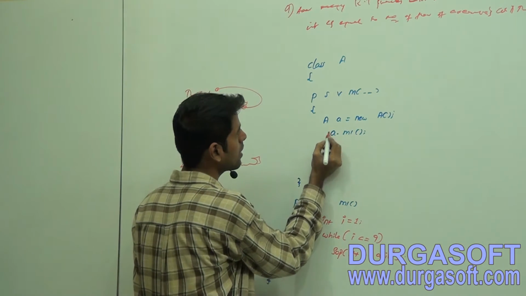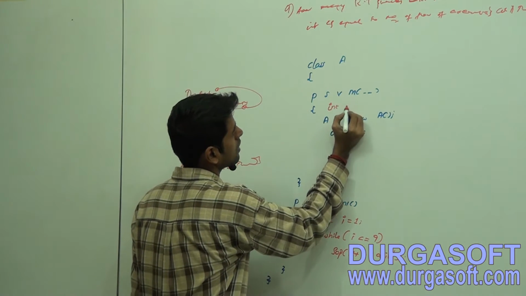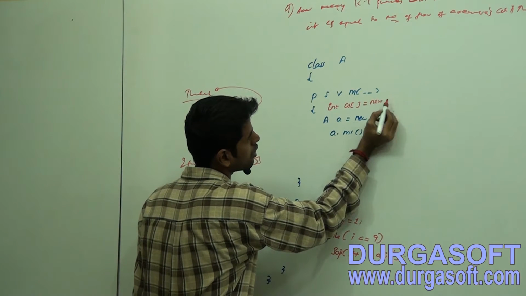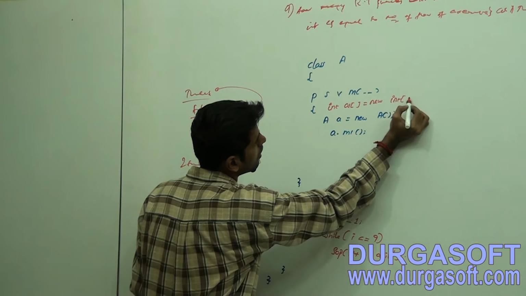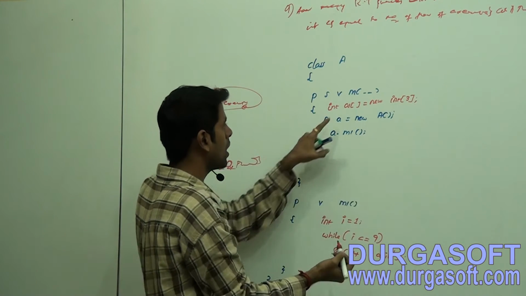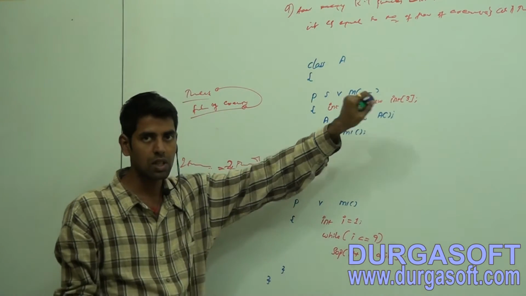Now take one array here itself, int[] a1 = new int[3]. What happens because of this statement?